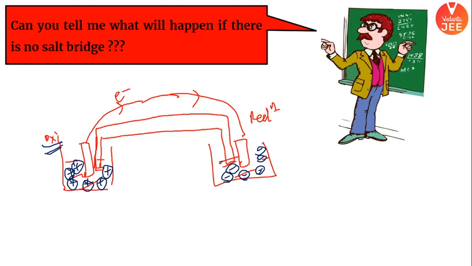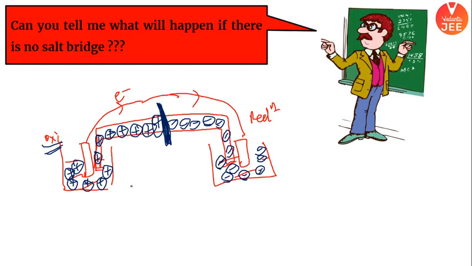If you have no salt bridge, beta, ध्यान से सुनना और सारी चीजें clear होती रहेंगी. What will happen? These charges will come up in the salt bridge. There is no salt in the salt bridge. There is no agar, NaCl dissolved in agar paste. So these charges of the solution will come up inside this glass tube, and they will meet at a particular point. Let's say they are meeting at this particular point. This particular point is called liquid-liquid junction potential. This will actually create a potential called liquid-liquid junction potential, and it is very harmful for the cell.